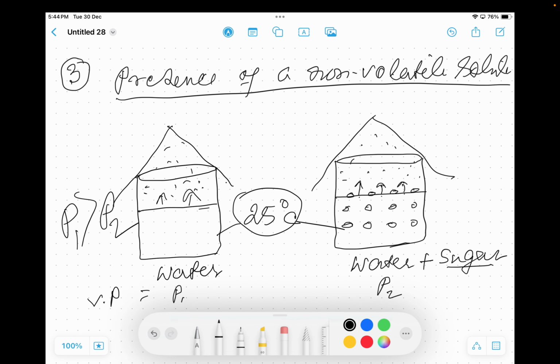So due to presence of a non-volatile solute in the liquid, the vapor pressure lowers, decreased due to presence of non-volatile solute over the surface of the liquid, which decreases the rate of evaporation. Thank you. This is the vapor pressure.